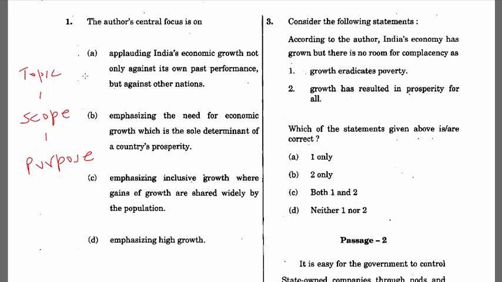Now what is the purpose of the author? Why did he sit down to write this whole passage? The purpose of the author is to propagate a measure for measuring inclusive growth, which he says is to measure the income of the bottom quintile. Okay, so this we have in our mind.